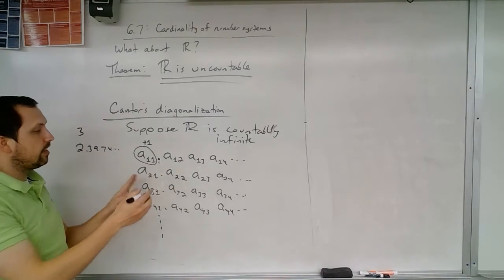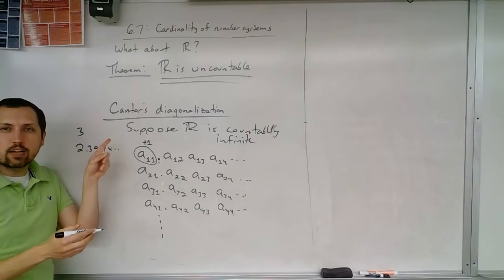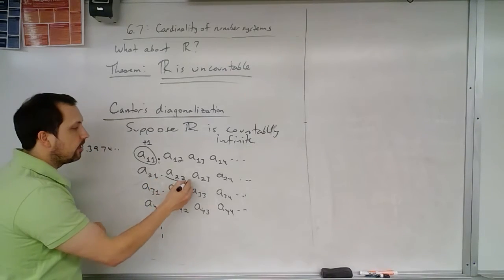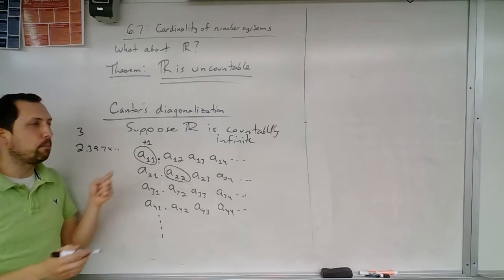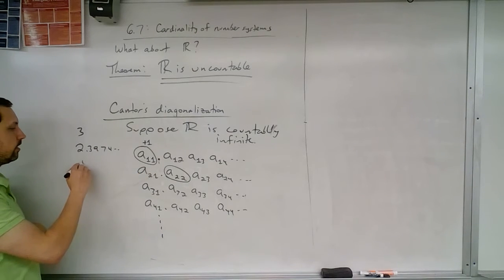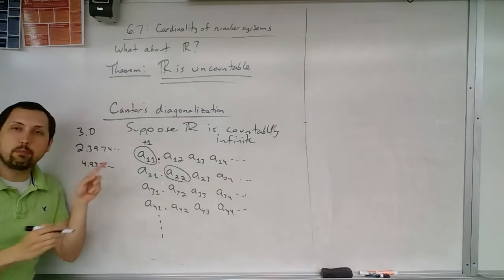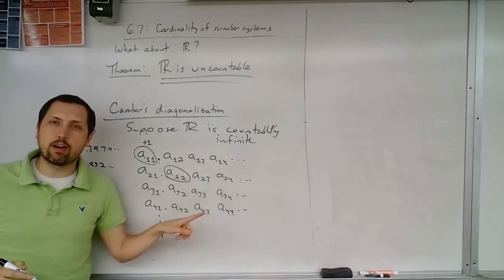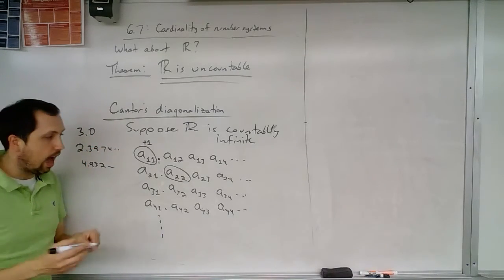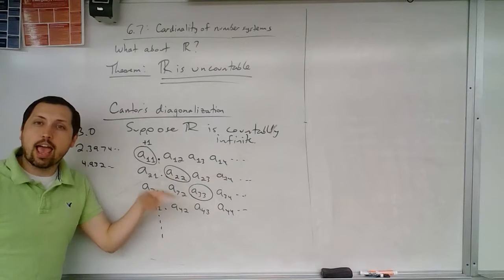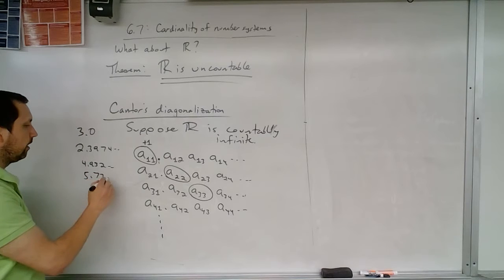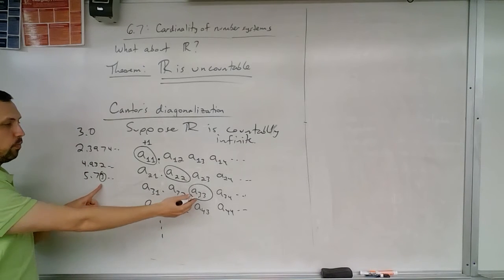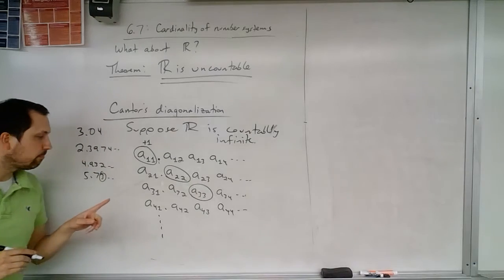Then, to continue forming this number that I'm looking at to figure out where it's in the list, I'm going to take a look at the second number in my list, and I'm going to pick this number, but I'm going to add 1 to it. So let's say this number here was 4.932, blah, blah, blah. I'm going to add 1 to it, so my next digit would be 0. I'm going to go to the third number on my list, take this third digit, and add 1 to it again. Let's say, for instance, this was 5.73, blah, blah. This second one after the decimal, I'm going to add 1 to it, so I'm going to have 4.